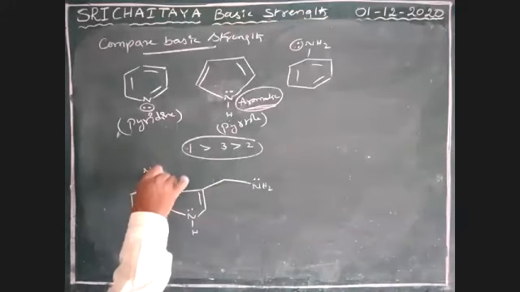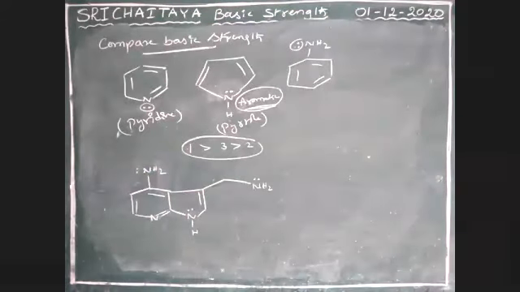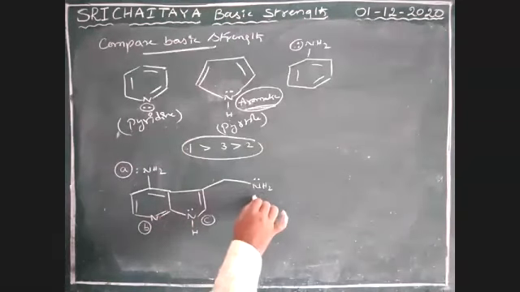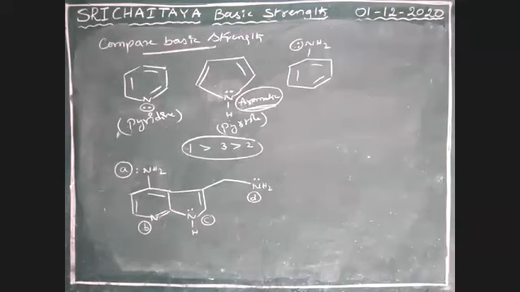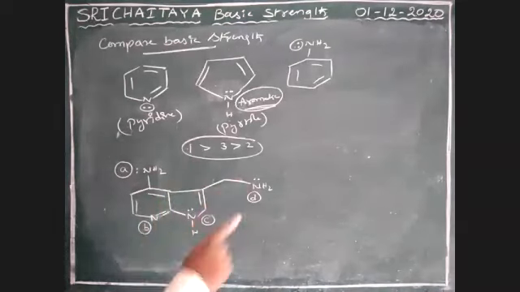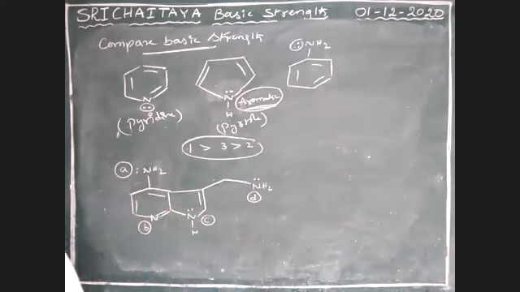This is A. This is B. This is C. This is D. Write the basic strength order. First, tell me which one among all these sites is more basic?